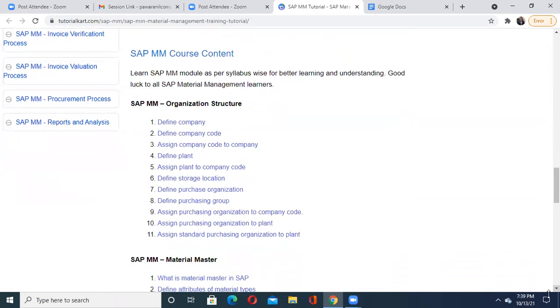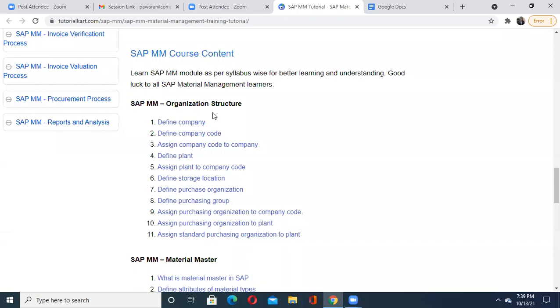See your SAP MM syllabus content, which you have already seen, but I'm just making it clear where exactly you have to study and where you have to focus. First, you will focus on your SAP MM organization structure. Once again, recall that organization structure. Now I'm not going to show you that diagram, but recall it like this.